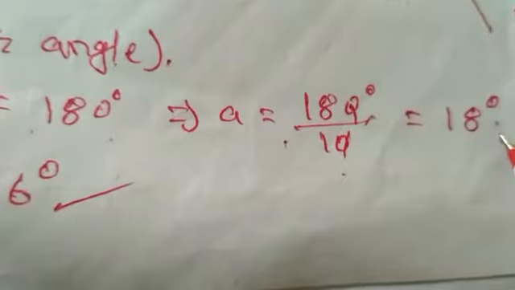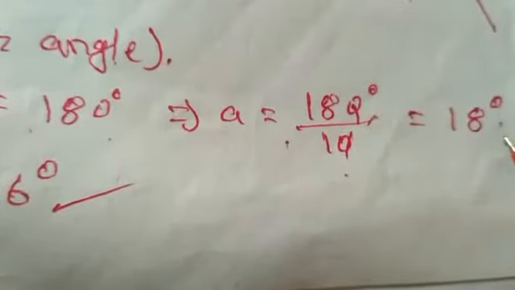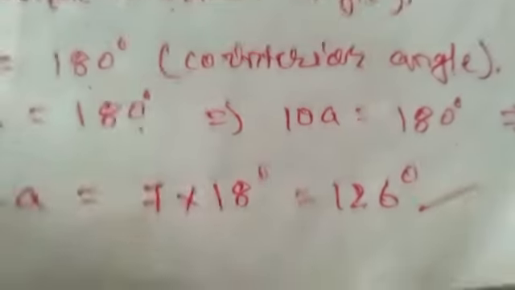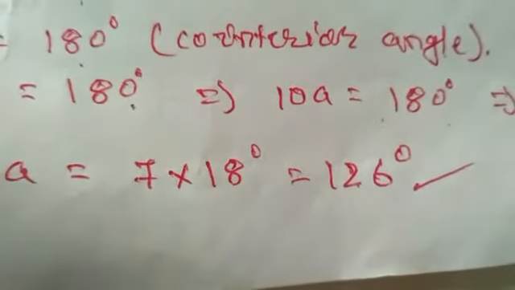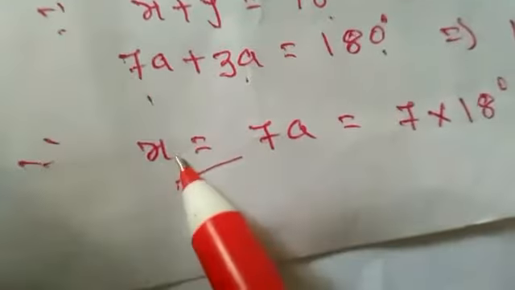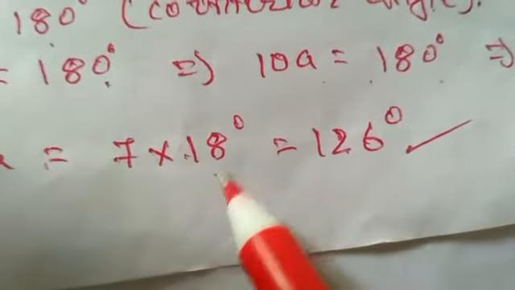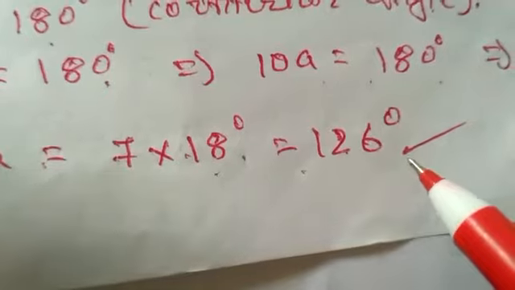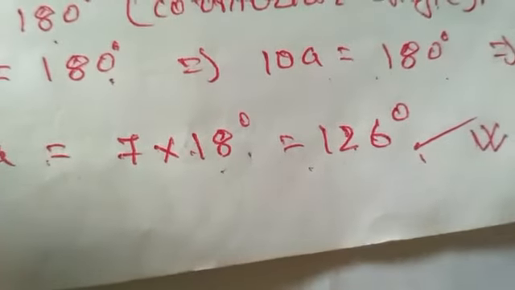Now we got the value of A as 18 degrees. Now we were supposed to find the value of X, and we have X equals 7A. So 7 into 18 degrees, that is 126 degrees, is the required value of angle X.